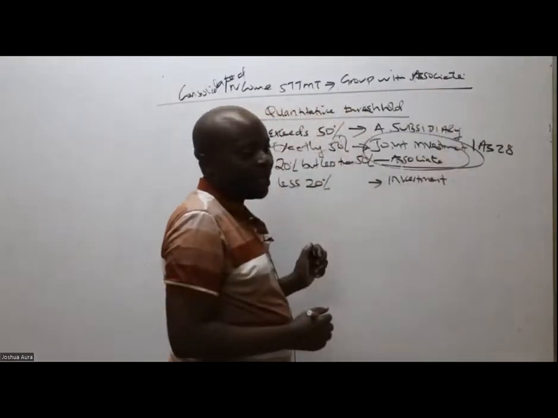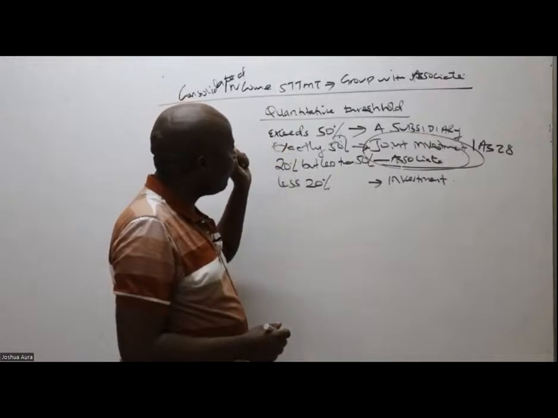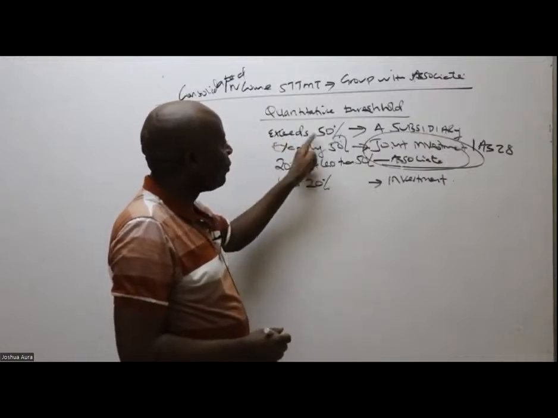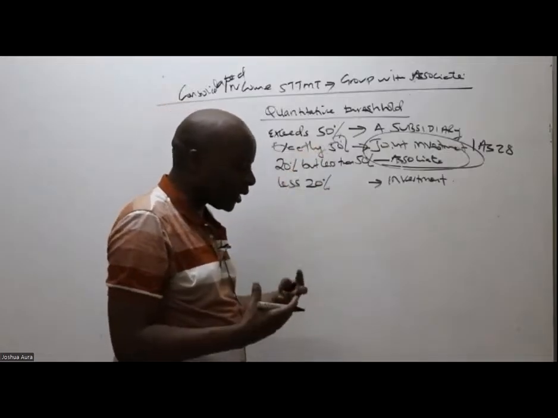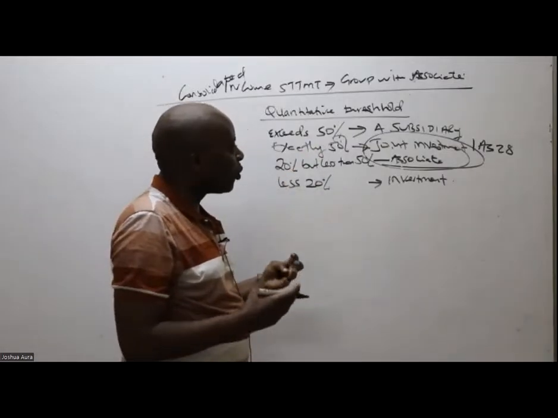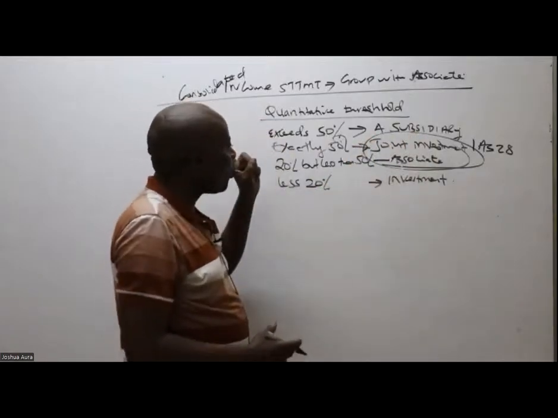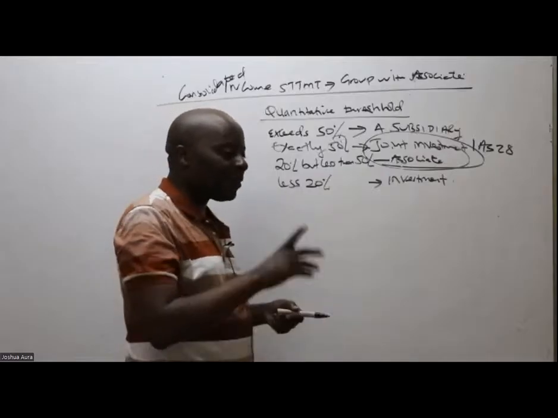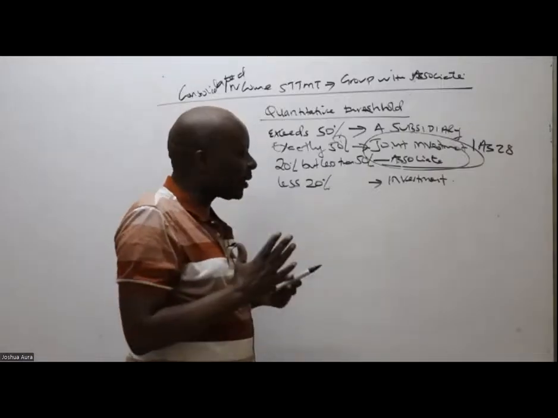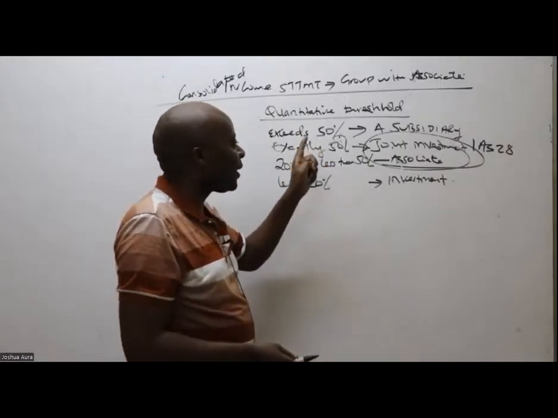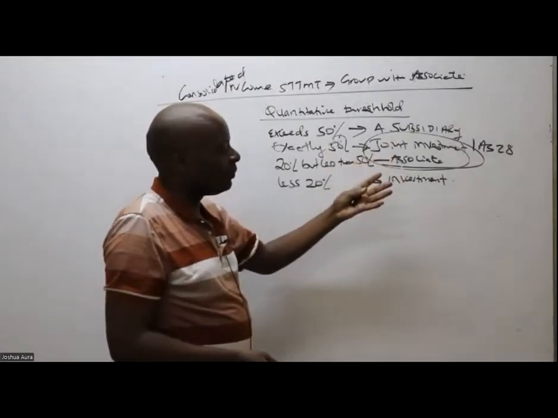IAS 28. So the quantitative threshold, remember, whenever our investment in a company exceeds 50%, more than 50%, that means that we are in control of this investee. And if we are in control of the investee, then that investee becomes a subsidiary. If we have exactly 50% investment in a company, exactly half, then that investee will be called a joint investment or a joint venture, right?